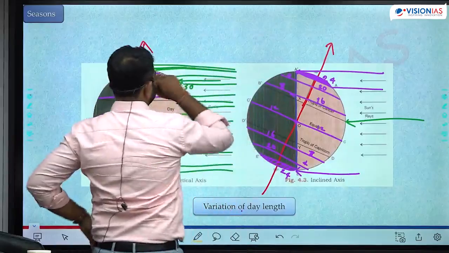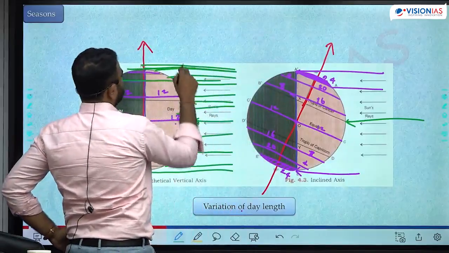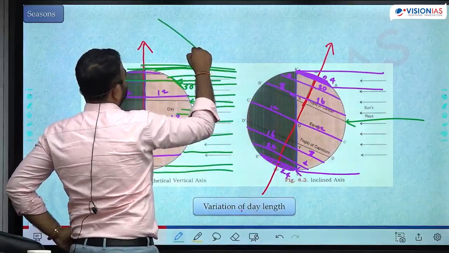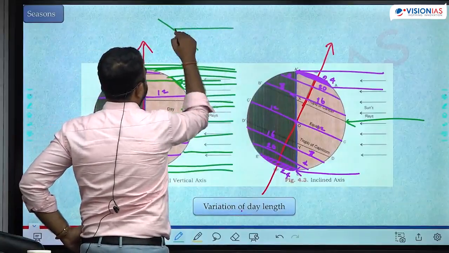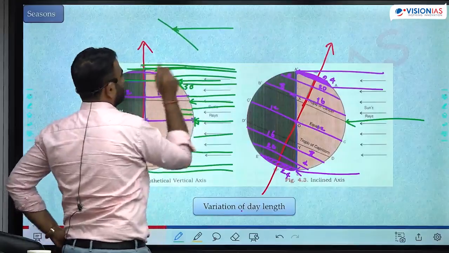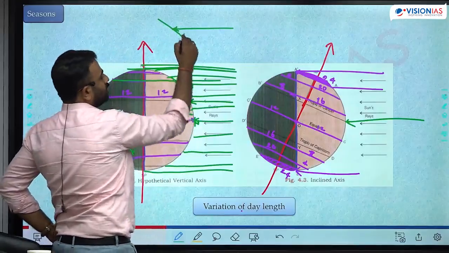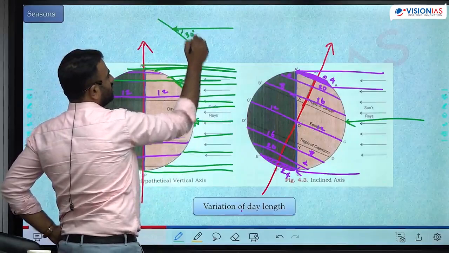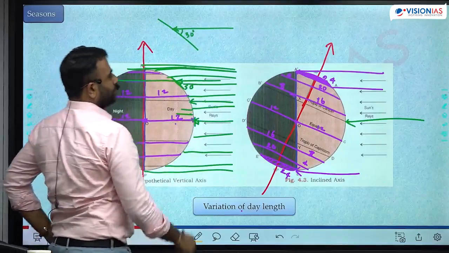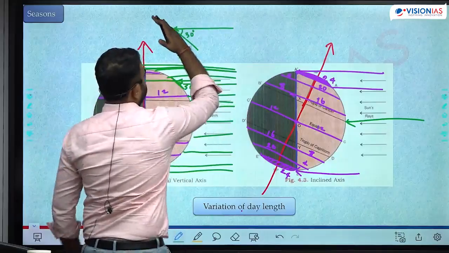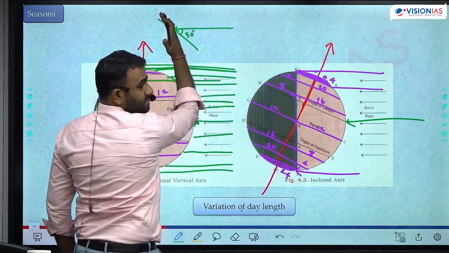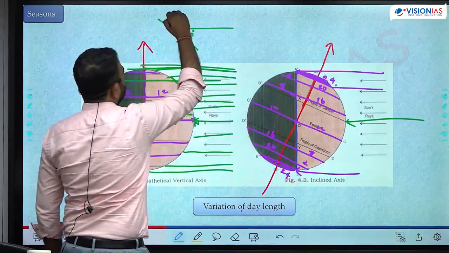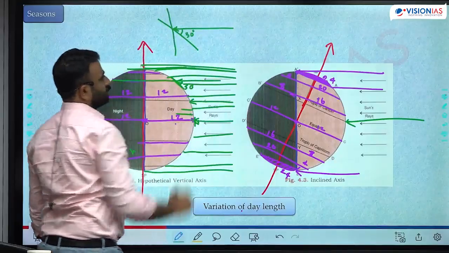Okay, so let me show this. This is how the surface was there at 60 degree north. At 60 degree north it becomes like this, right? This angle was 30 degrees. Okay, when you tilt like this, what happens to this surface? Surface also gets tilted like this, right? Now the surface position is somewhat like this.